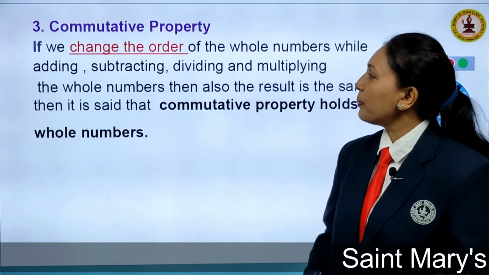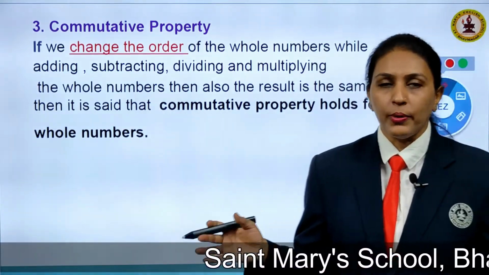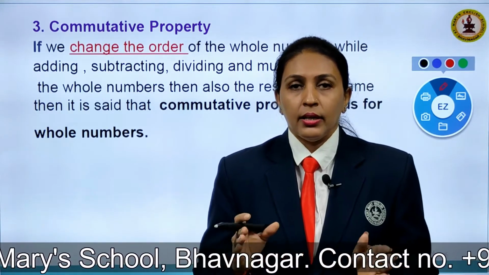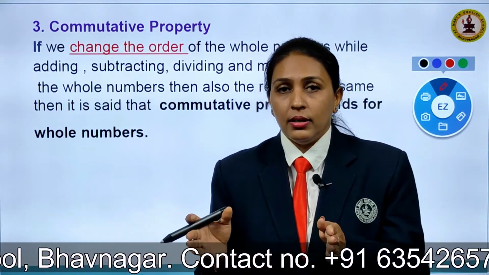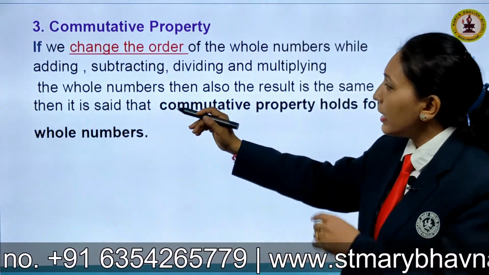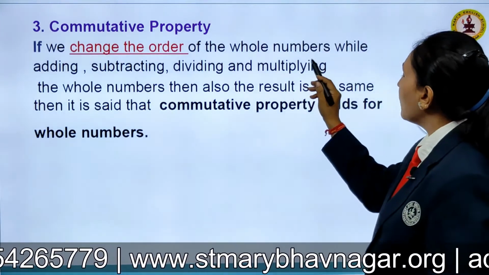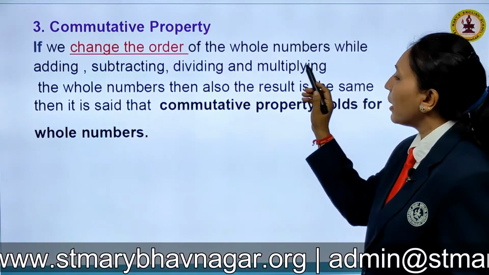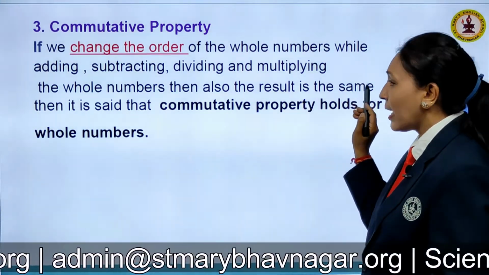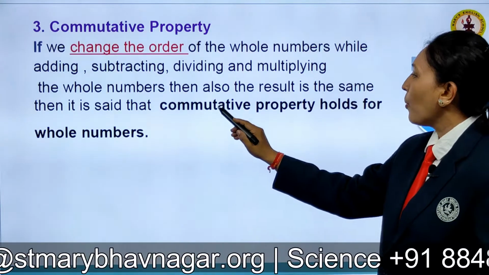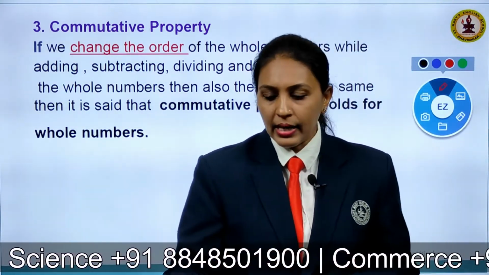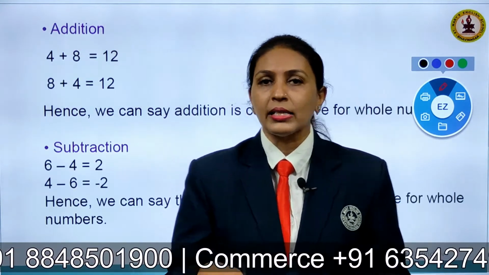Now children, commutative property. What is commutative property, children? When we change the order of the numbers in an operation, if we get the same result, then the property holds there. You can see here, if we change the order of the whole numbers while adding, subtracting, dividing and multiplying, and the result is the same, then it is said that the commutative property holds for the whole numbers. Let us check it with the help of a few examples.